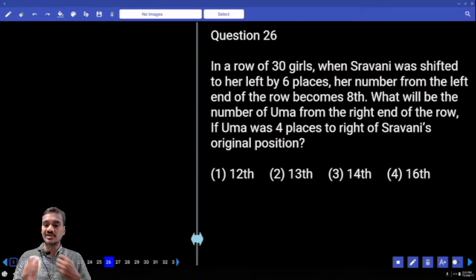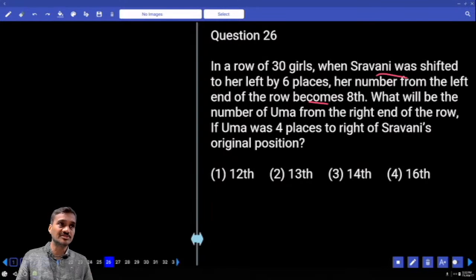Shravani was shifted to her left by 6 places. Her number from the left of the row becomes 8th, isn't it? In a row of 30, if Shravani is shifted to her left by 6 places, then she will be 8th. And if she was not shifted, she will be 14th from the left. What will be the number of Uma from the right end of the row?